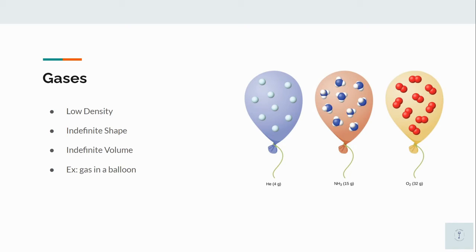Gases have low density, indefinite shape, and indefinite volume. For example, gas in a balloon will have the shape and volume of the balloon, but when the gas is released into the air, it will keep spreading out so that it has no fixed shape or volume.